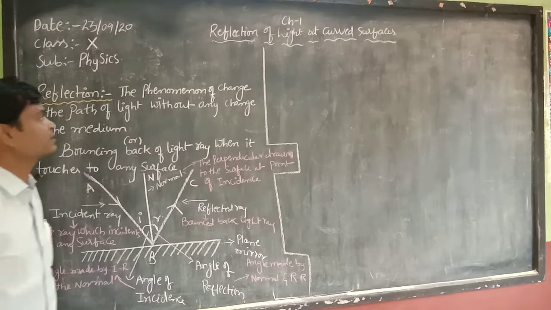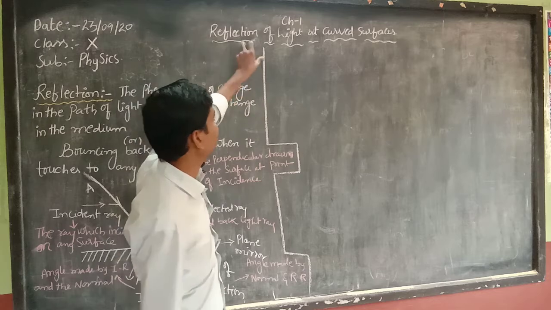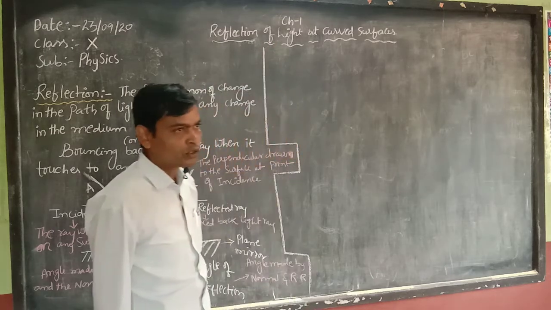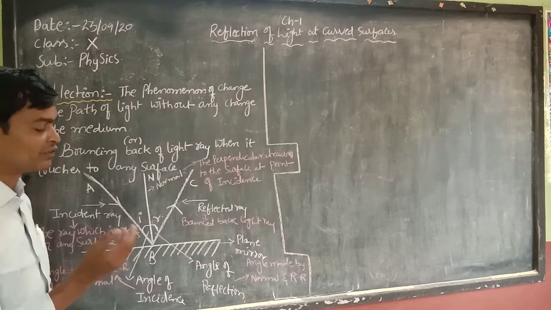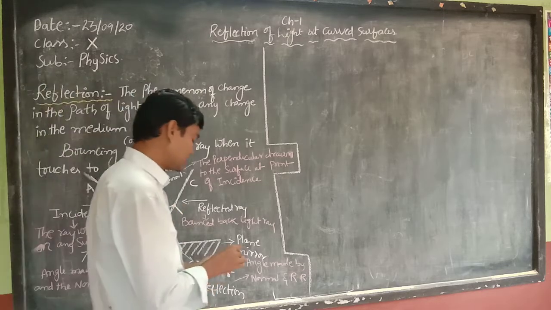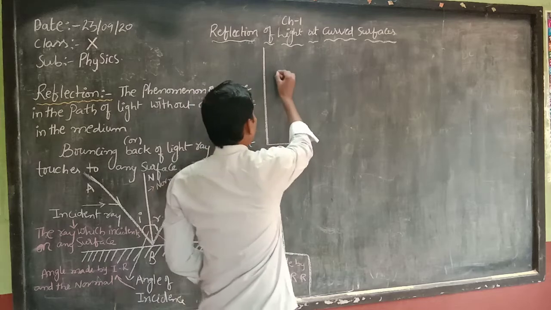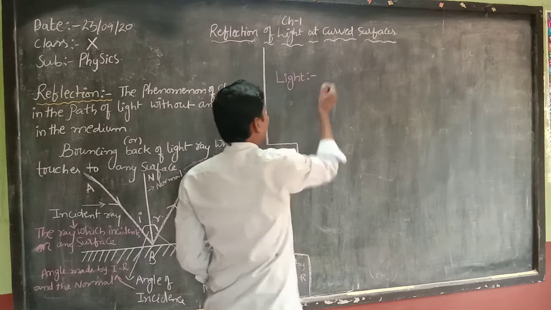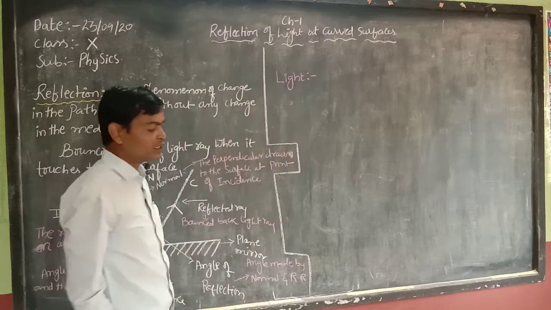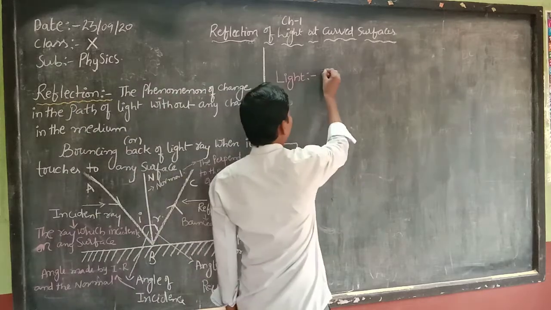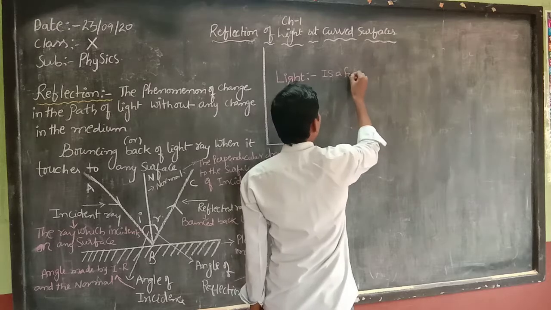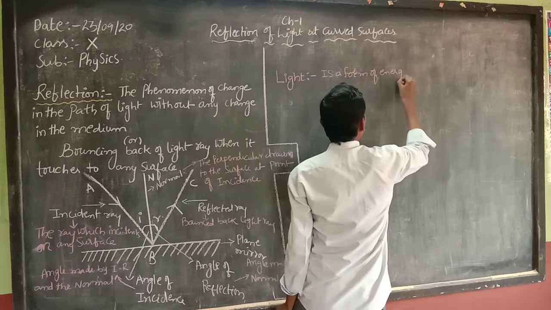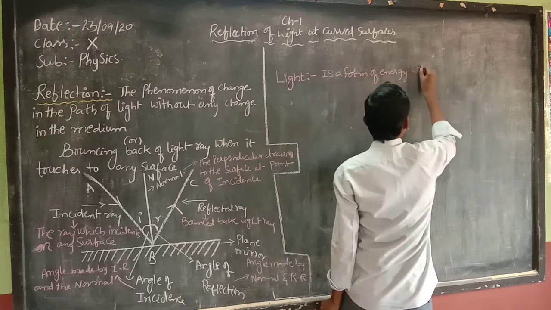Next, yesterday we had discussed some of the basics of reflection of light at curved surfaces. So once again let us revise what we have studied yesterday. First of all, we have studied the definition of light. What is meant by light?